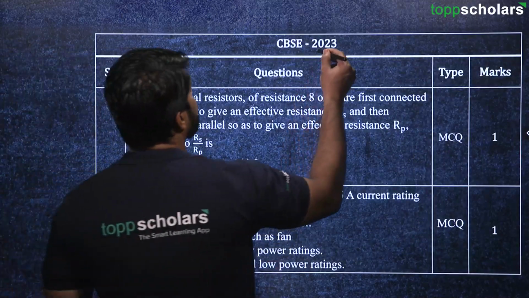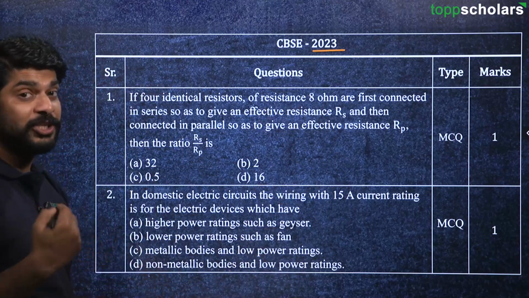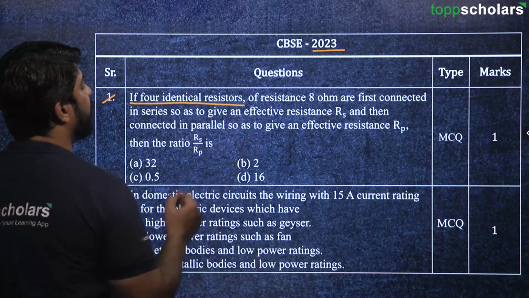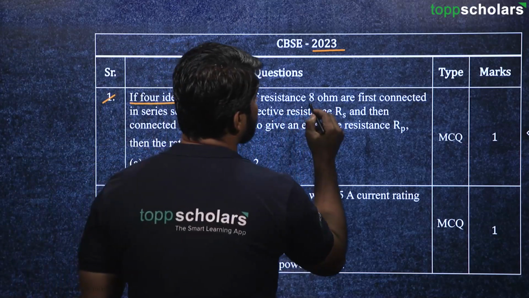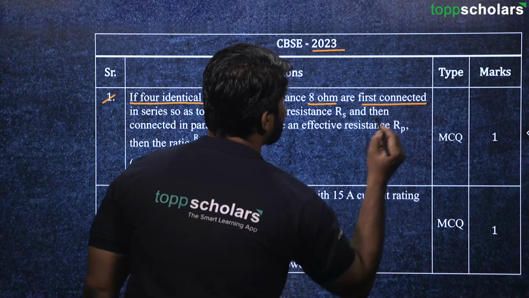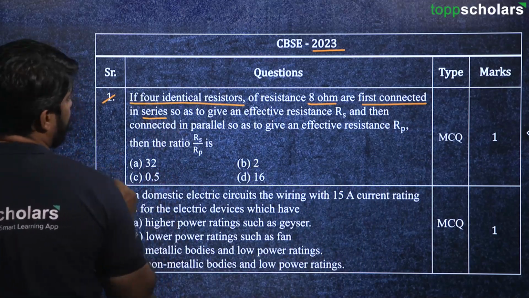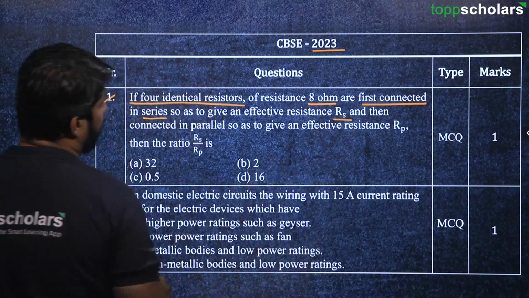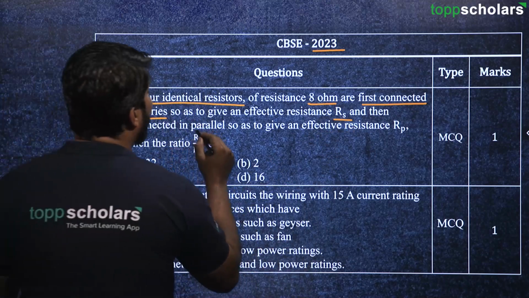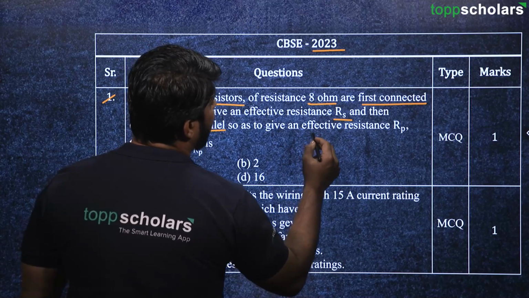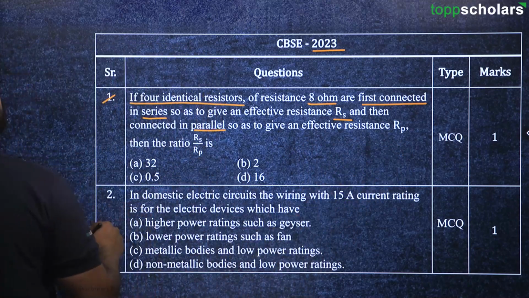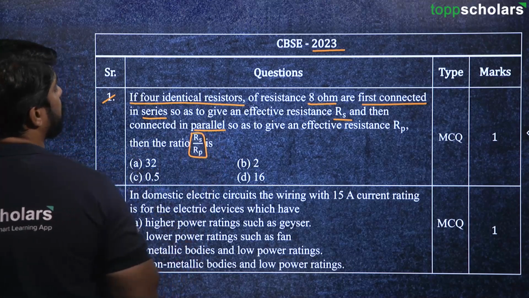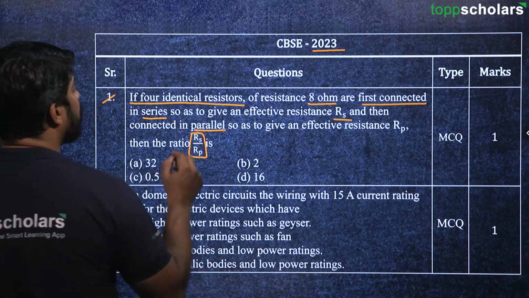Now we are moving to the year 2023. If 4 identical resistors of resistance 8 ohm are first connected in series so as to give an effective resistance Rs, and then connected in parallel so as to give an effective resistance Rp, then the ratio Rs upon Rp is what?